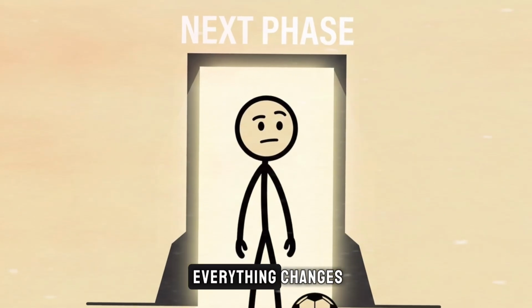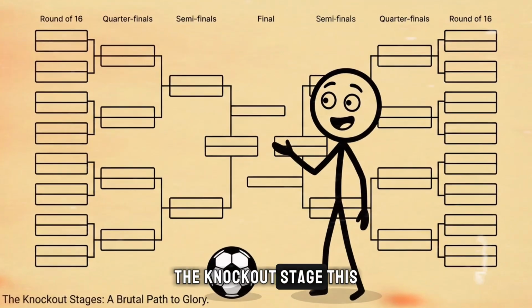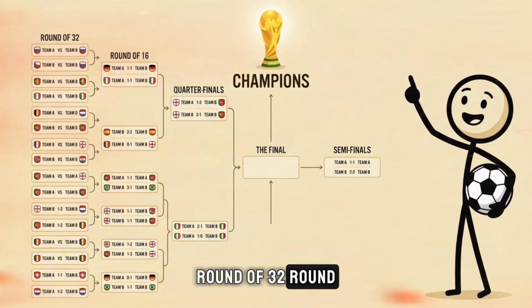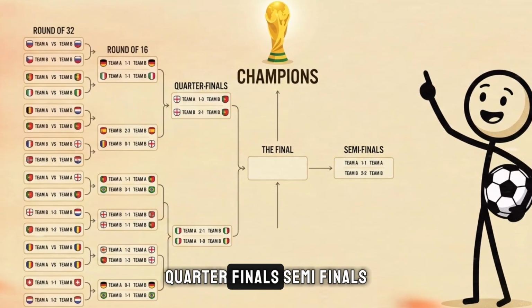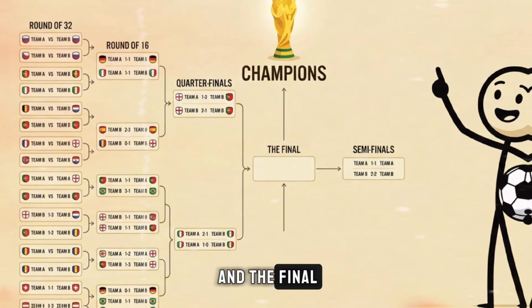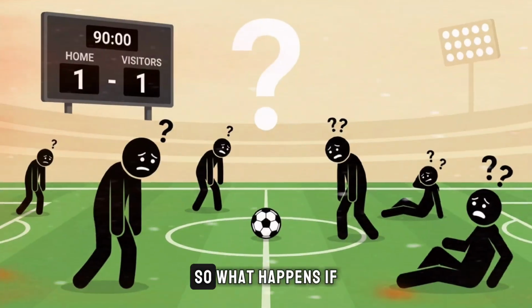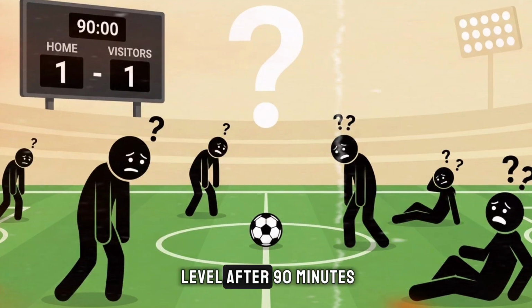Now here is where everything changes. The knockout stage. This is single elimination football: round of 32, round of 16, quarterfinals, semifinals, and the final. In these matches, a draw cannot remain. Someone has to win. So what happens if the score is still level after 90 minutes?